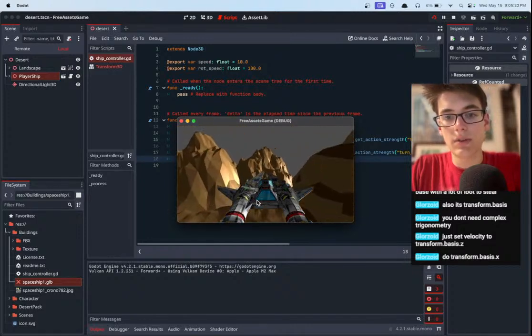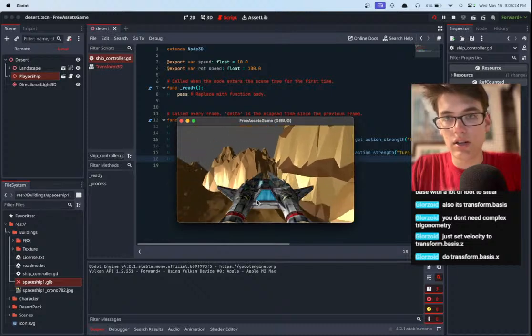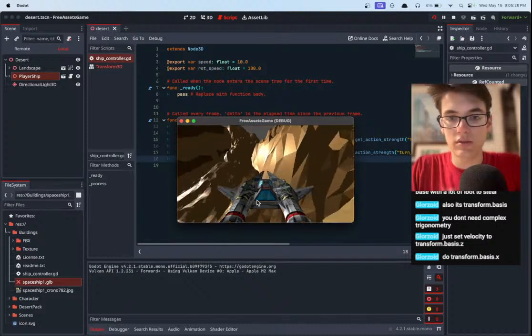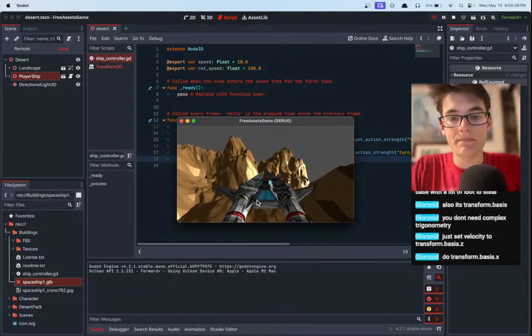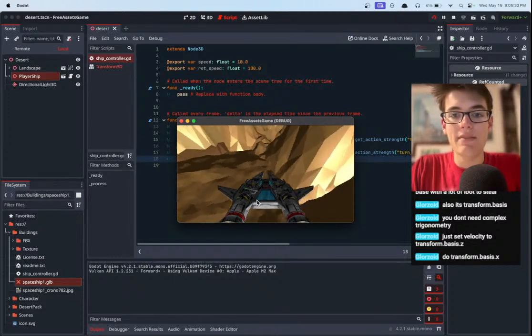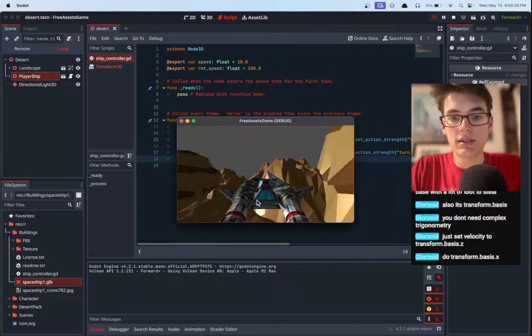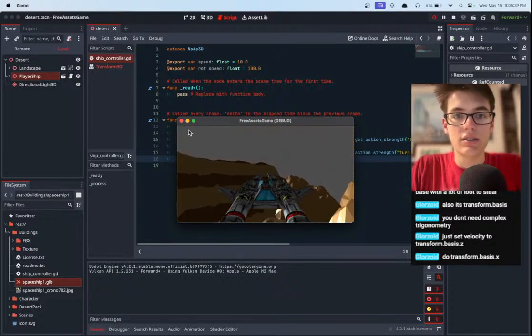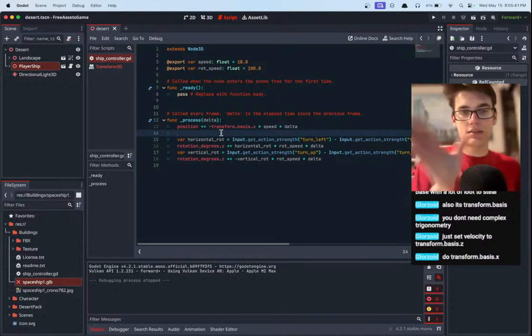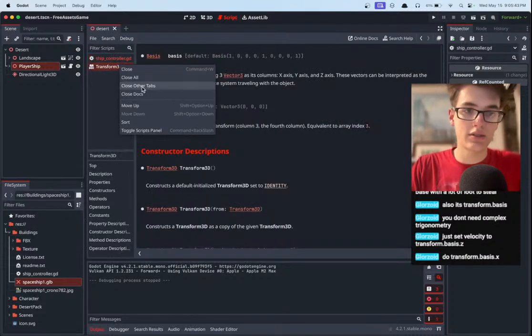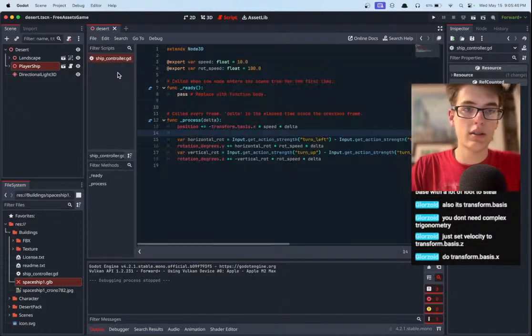Now, obviously, it feels very static because the camera is locked to the ship. Good work, Glorzoid, by the way, on clutching this up for us. But we have our spaceship movement a little bit implemented. So what we really need is just for the camera to lag behind a little bit to make it feel a little bit smoother and nicer, instead of the camera just being always locked.